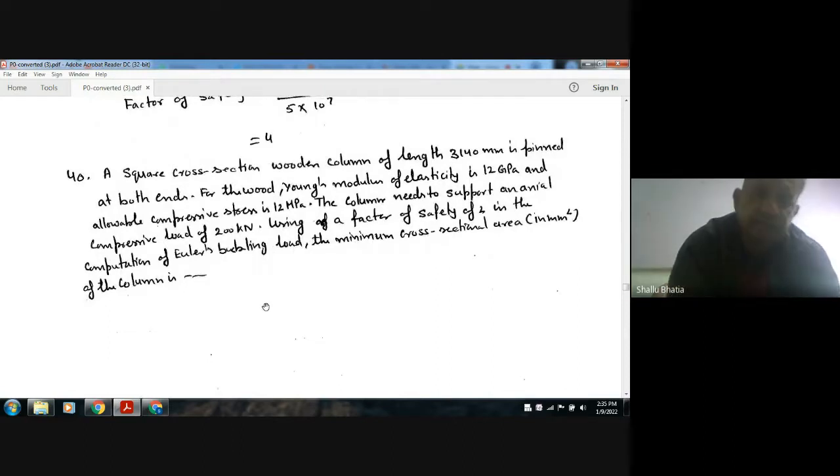A square cross-section wooden column of length 3140 mm is pinned at both ends.